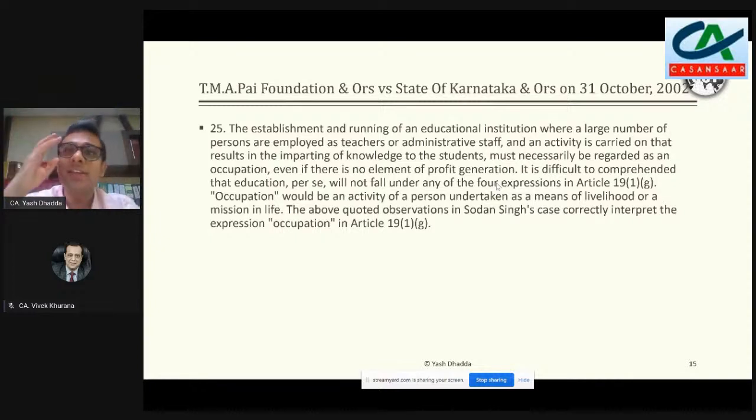Now, coming to the educational institutions, somebody might say that education, at least in today's world, is very commercialized in nature.